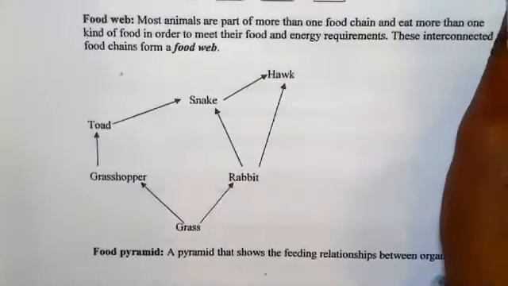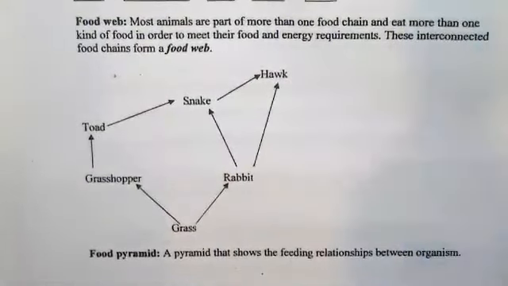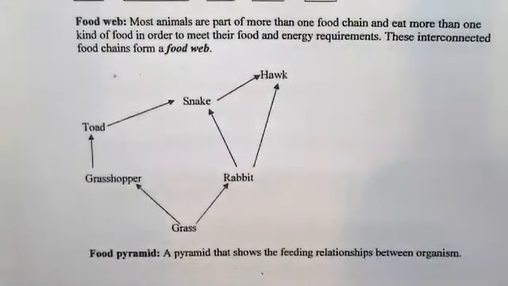All right. Now, we also have a more complex diagram known as the food web. The food web is another representation of the nutritional interactions. So what is a food web? Most animals are part of more than one food chain and eat more than one kind of food in order to meet their food and energy requirements. These interconnected food chains form the food web. In other words, the food web is made up of more than one food chain. So let's trace some of them.